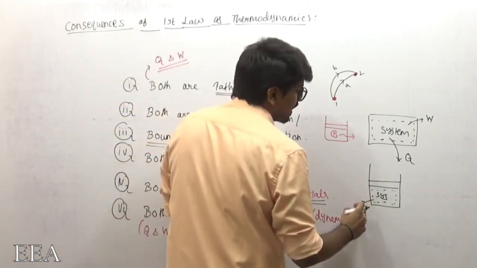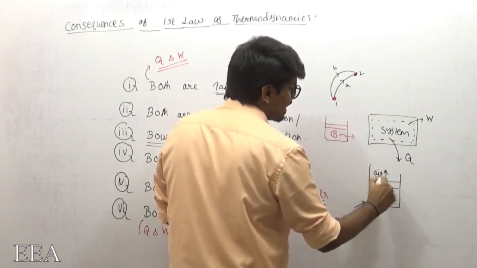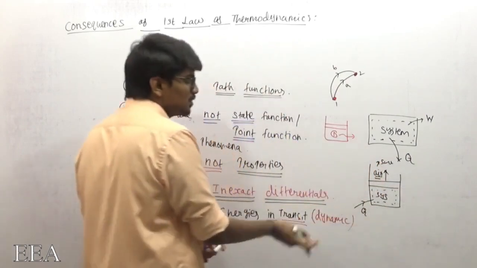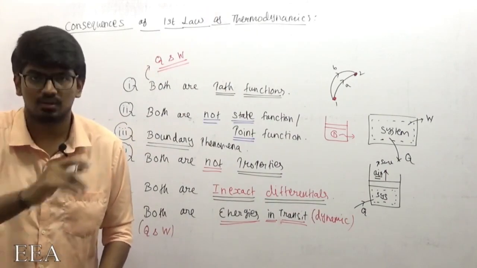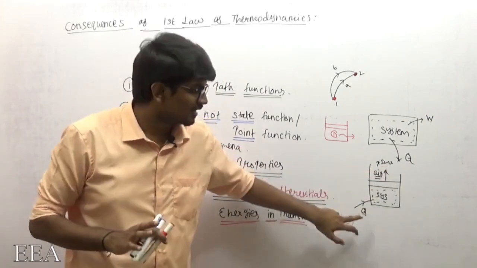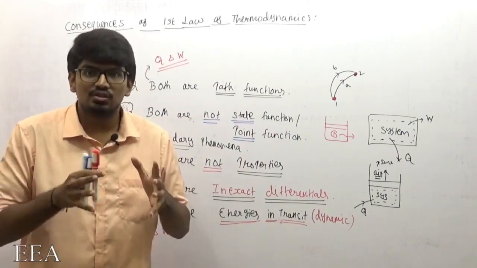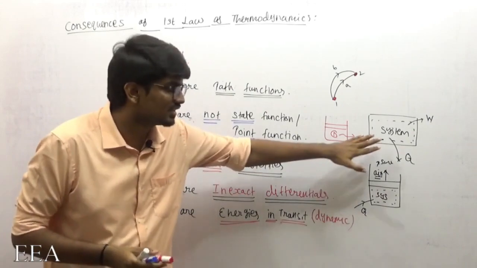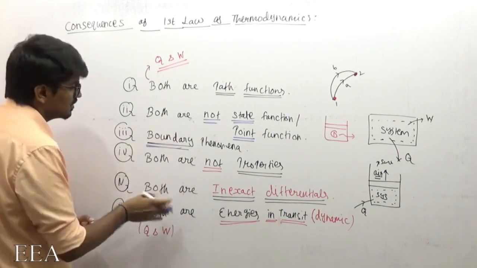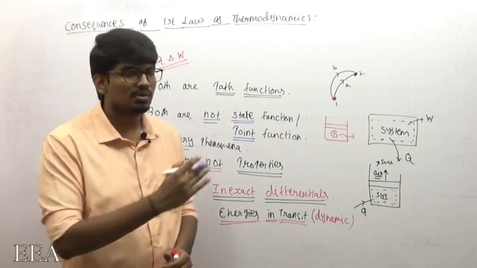Similarly, when I'm supplying heat, this piston starts moving up. What is it actually doing? It is pushing this air upward. Air is our surrounding, and this piston is pushing that surrounding upward, which means it is doing some work on the surrounding. So work is done by the system on the surrounding. Heat is transferred from the surrounding to the system. So there should be interaction between system and surrounding, whether it is work or heat. That is what boundary phenomena means. I should have said it before coming to the last point. Both heat transfer and work transfer should cross the boundaries.